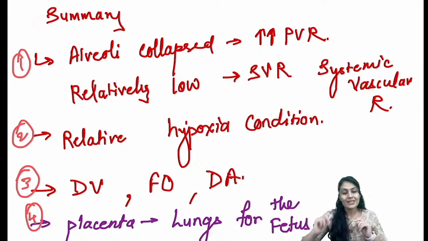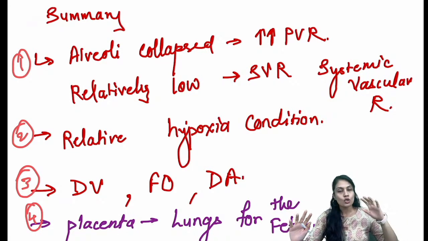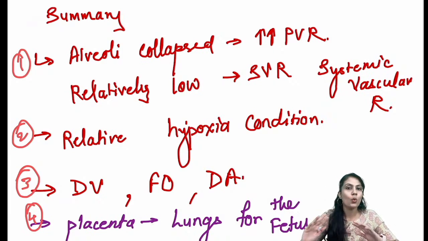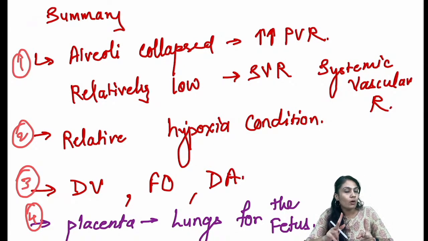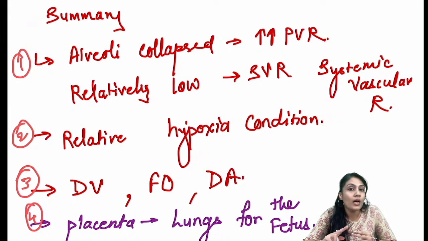There must be changes from the adult life. First thing, as soon as the baby is born, there is no connection to the placenta. I'll just give you an overview of these four points. First of all, as the baby is born, we are going to cut or clamp the umbilical vein and umbilical artery. That means there is no connection from the placenta, so there are no lungs.